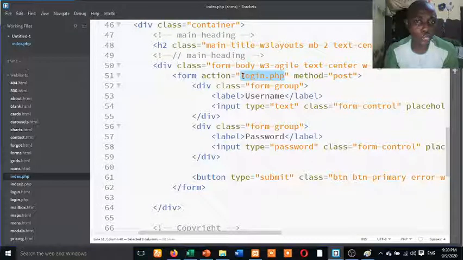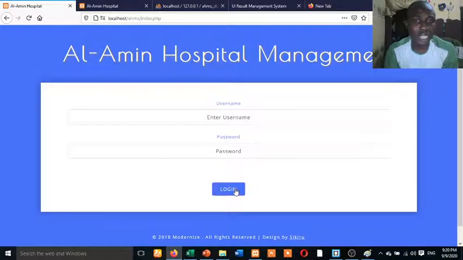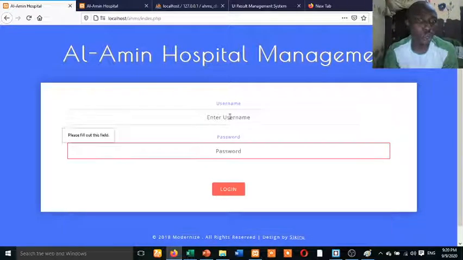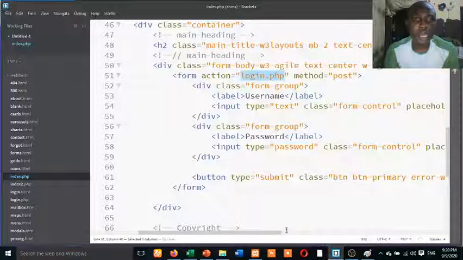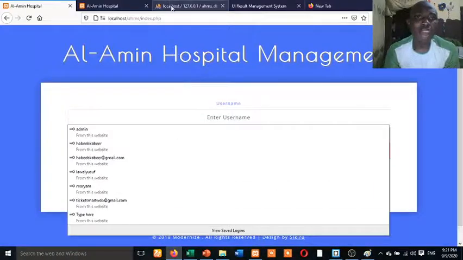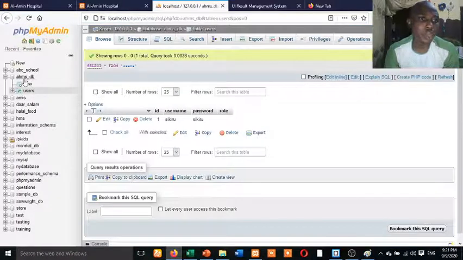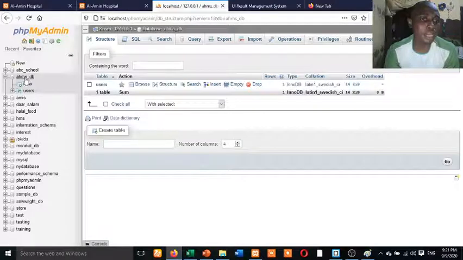Now let us go to this login.php, which is going to run if I click on this submit. Now look at it. If I click on this submit, that code is going to run. So now let us go to the code. Meanwhile, I have created a database, the AHMS database. You know how to create a database. I created a table inside the database that will handle all the users. So you can also go and create.